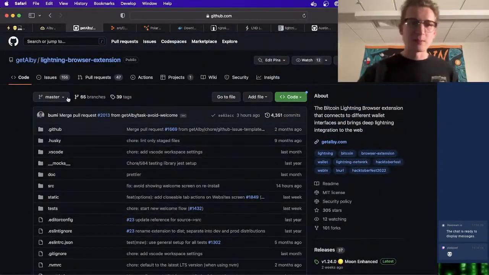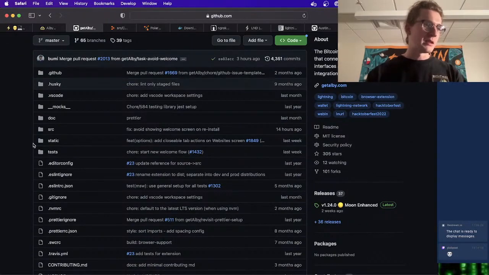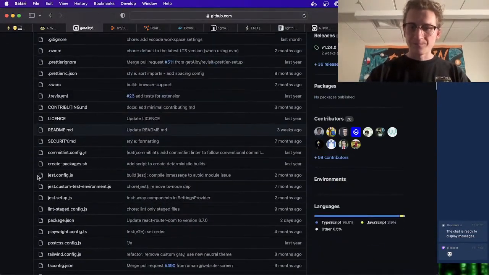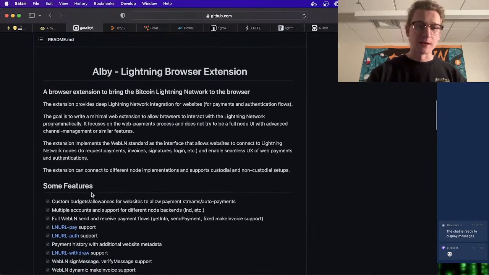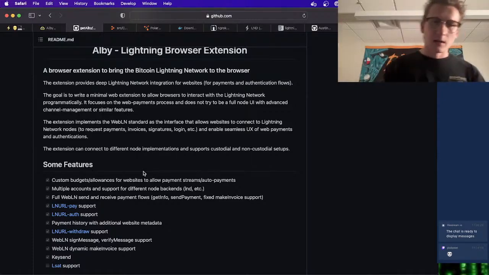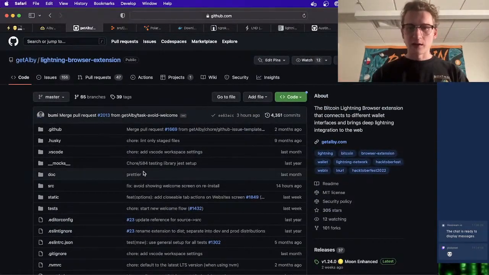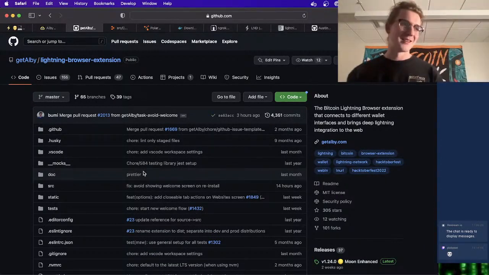It's a pretty simple code base, most of it, the Lightning browser extension. It's just React and TypeScript-y code. And you can learn a lot about Lightning working on this. I worked on a LNURL pay feature, and I didn't know much about LNURL before that at all. It made me look into the spec and dig into all those details. So love Alby, love what they're doing. Definitely bullish on them. But okay, that's my shill.